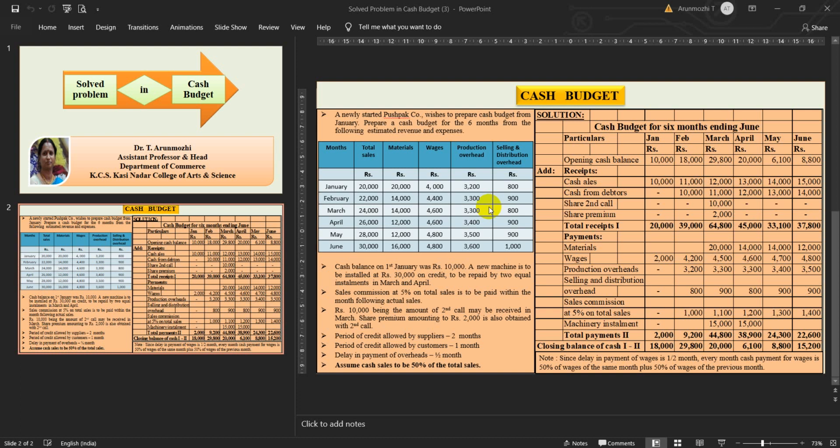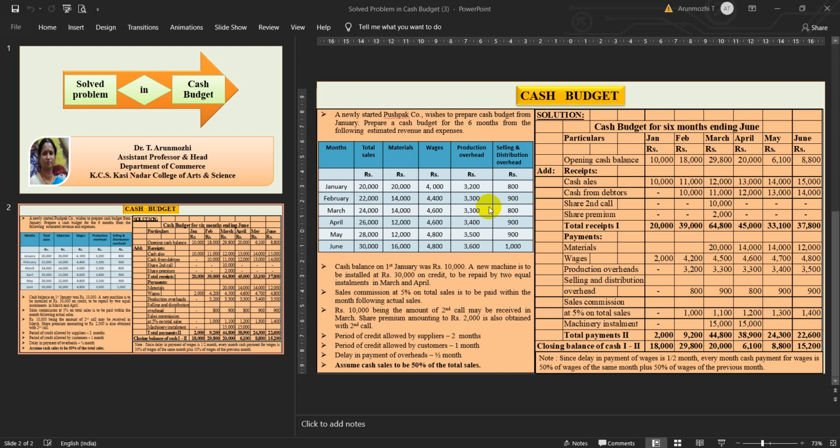Next, machinery installment. It is given that an amount of 30,000 would be paid in the months of March and April alone. So the amount 30,000 is split as 15,000 in the month of March and 15,000 in April. It is given as two equal installments. So we have made it as 15,000 and 15,000. Now the sum part of it is completed.